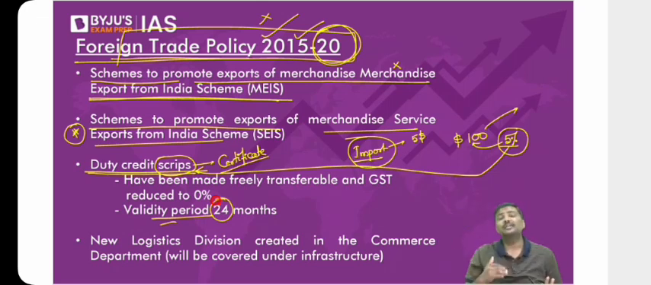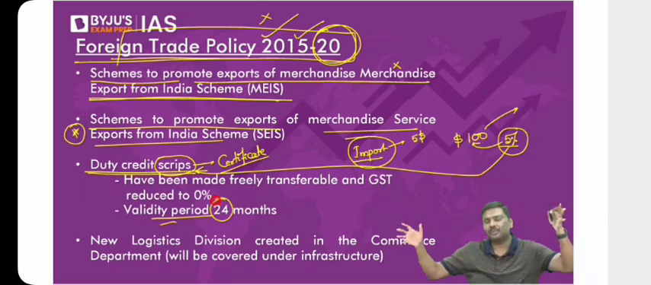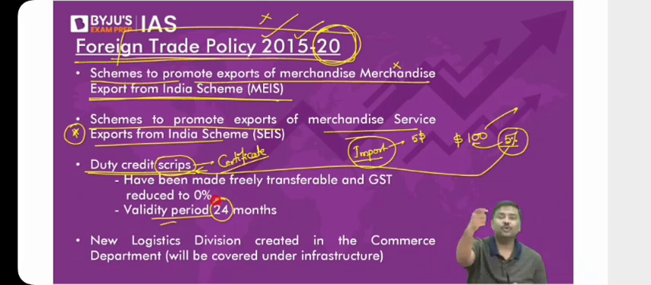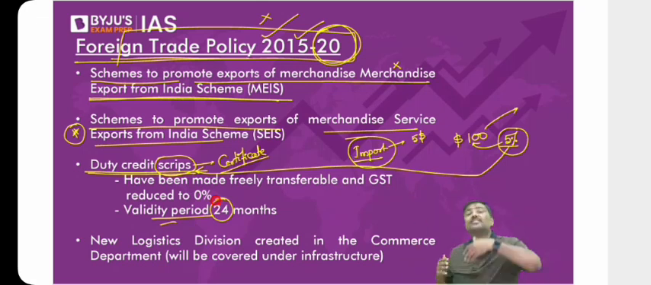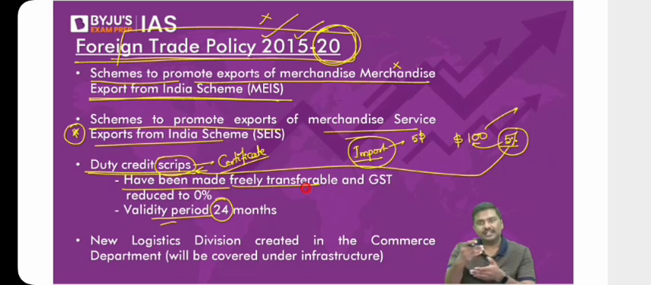Now, next point, sir, what if I'm not importing anything? You're telling me I have a 24-month time period, but what if I'm not importing anything? Then you could simply sell it to me. You could simply sell this voucher to me. I'm importing something. I will pay the $5 to you and use the voucher to import something. So these were made transferable. And to ensure that the transfer of the scrips is not affected, the Government of India has kept the duty credit scrip under the GST rate of 0%.